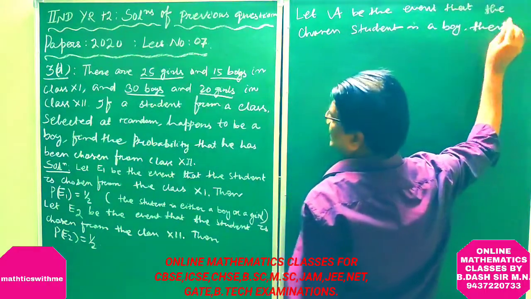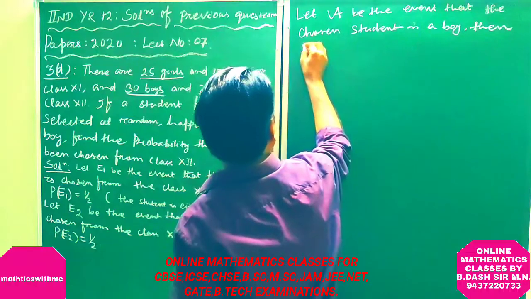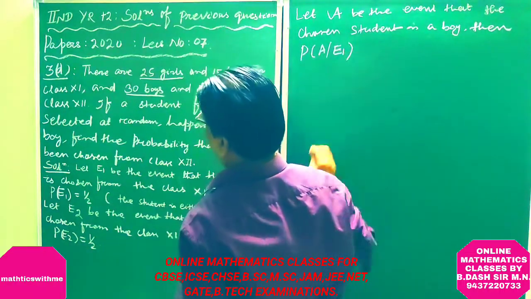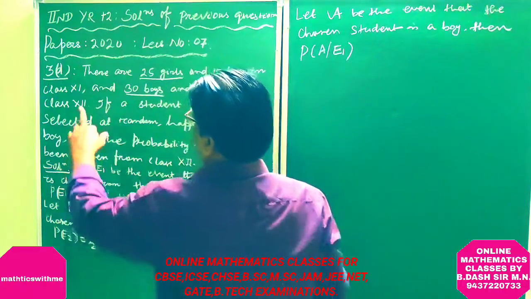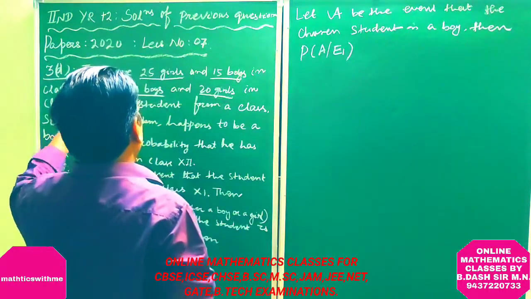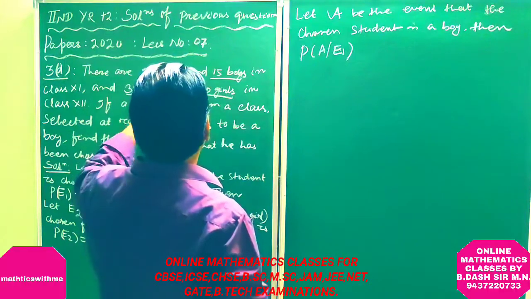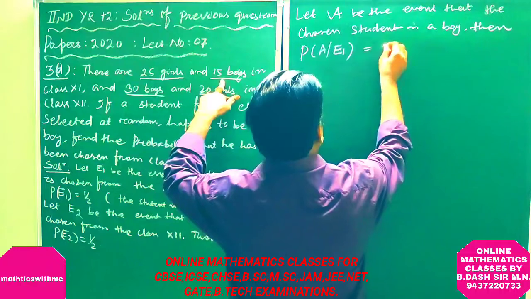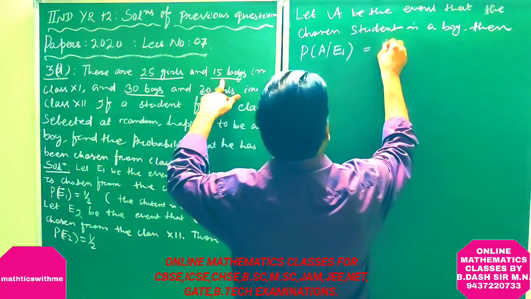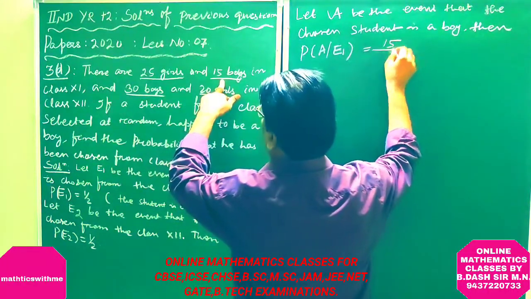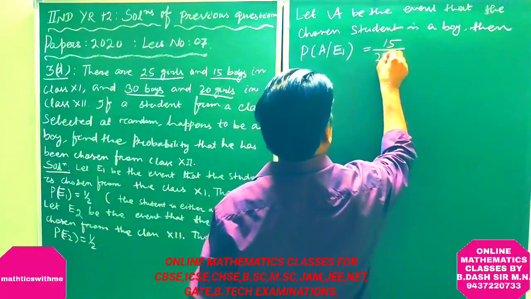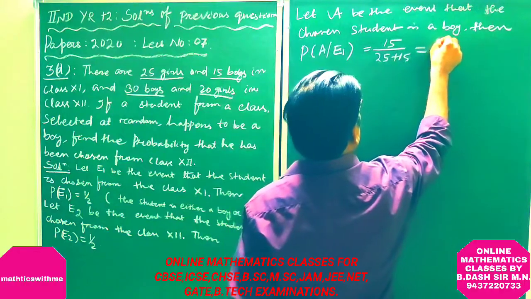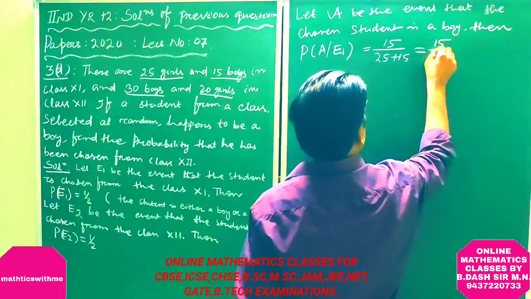Then from the question it is clear that probability of A, chosen from class 11. So there are 15 boys. So this is equal to 15 by 25 plus 15, which is 15 by 40.